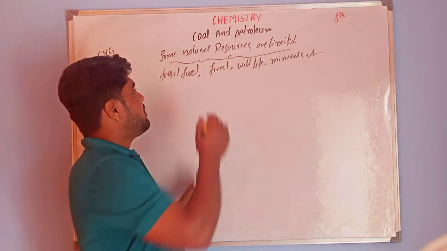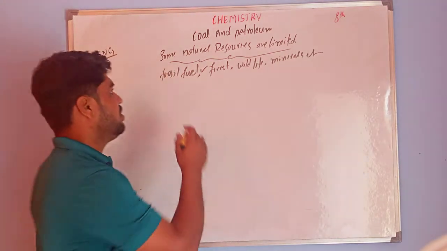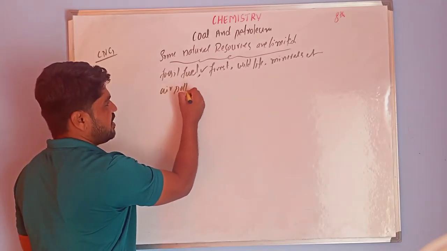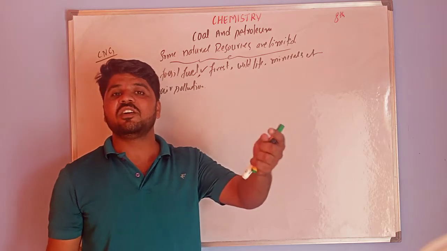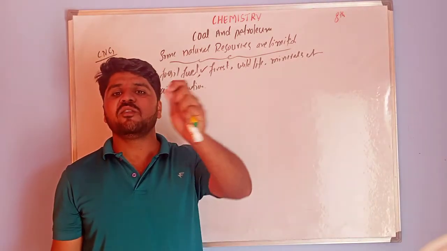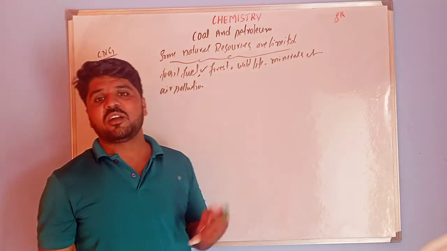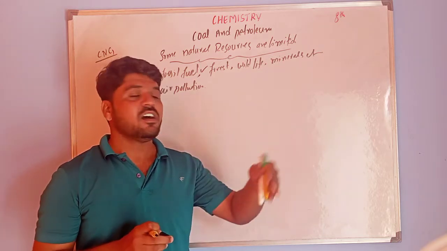Okay, and these fossil fuels also cause air pollution. From air pollution, acid rain also comes. This leads to global warming also. Global warming is very dangerous to all life in the world.